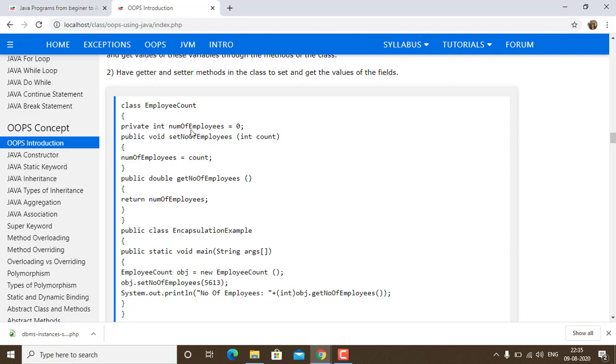Now how then are we going to use this? We are going to use this function, which we are going to elaborate further. You can see that a class employee count is there. This has a private int number of employees. That means this variable is private. It cannot be accessed by any objects that are outside the class.